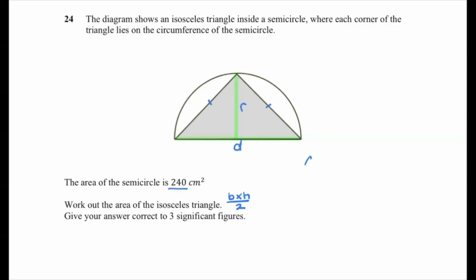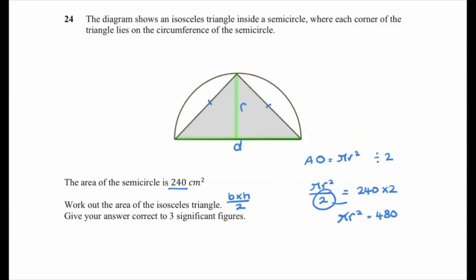We know that the area of a circle is pi r squared. We only want half the circle, so we will be dividing our answer by 2. Pi r squared divided by 2 is the area of a semicircle, which is 240. I'm now going to work to get r on its own, and then I will have a value for the height of my triangle. So I'm going to take my divide by 2. It's going to land as times 2, which is going to give me pi r squared equaling 480.